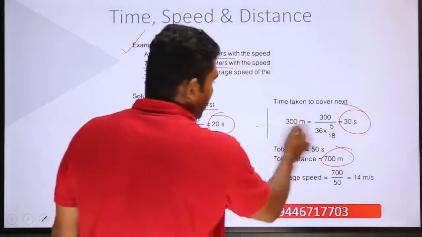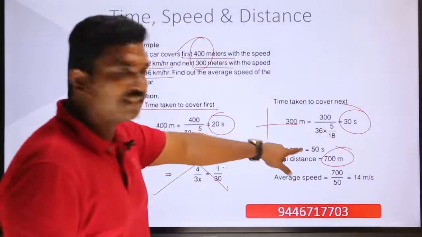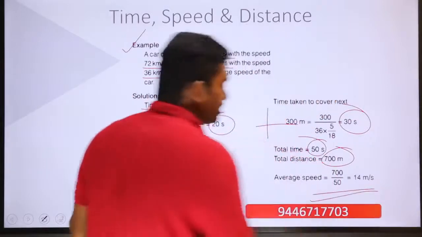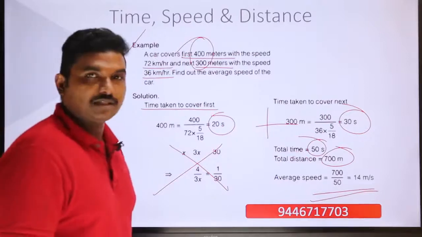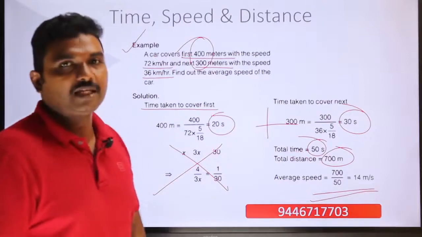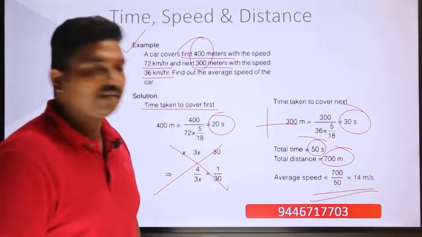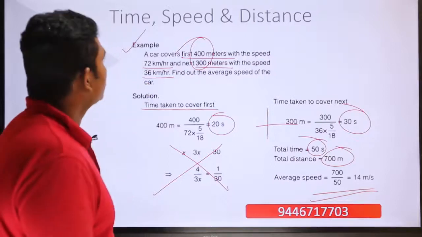So what is total time? Total time is 20 seconds plus 30 seconds, which will come to 50 seconds. So what is average speed? Average speed is total distance divided by total time. What is total distance? It is 700 meters. What is total time? It is 50 seconds. So what is average speed? Average speed is 700 divided by 50, or it comes to 14 meter per second.